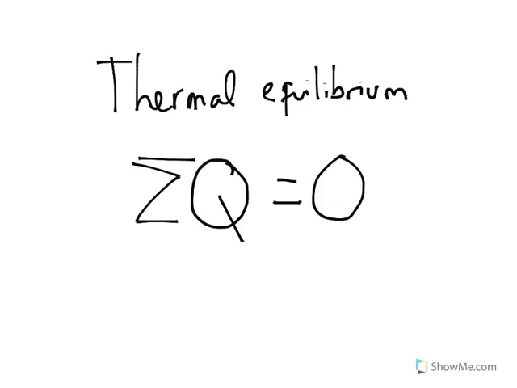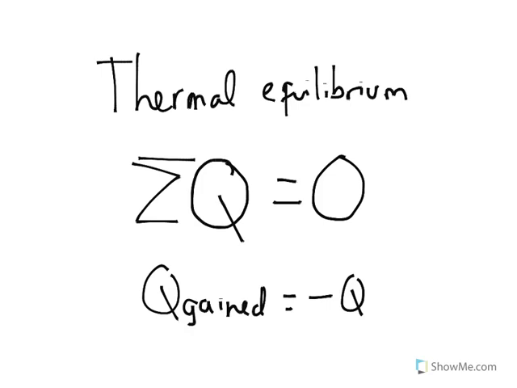This states that the heat which is gained by a body is going to be equal to minus the heat that is going to be lost by the other. So this exchange states that whenever one gains, the other one loses.